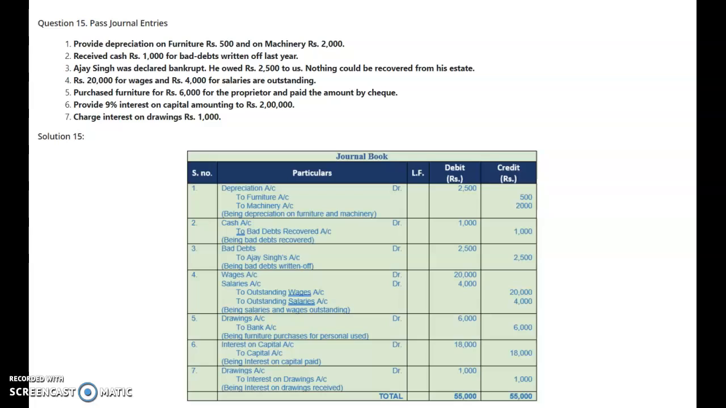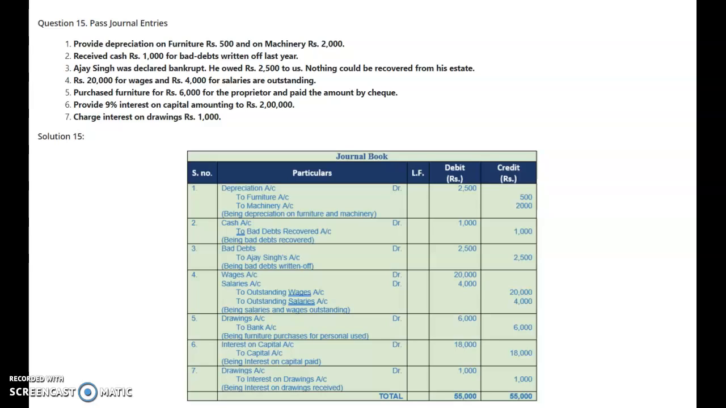If some duration is given here, say provide 9% interest on capital for 3 months, for 2 months, for 8 months, for 10 months, for 11 months, for any duration given, then we will calculate for that duration. If no duration is given, then we will calculate for the complete year and record accordingly. So the journal entry will be interest on capital account debit to capital account.